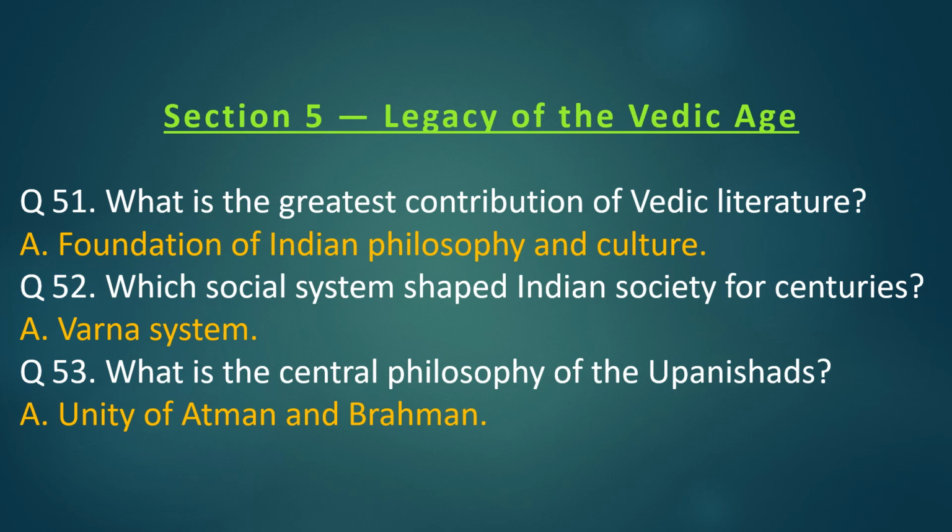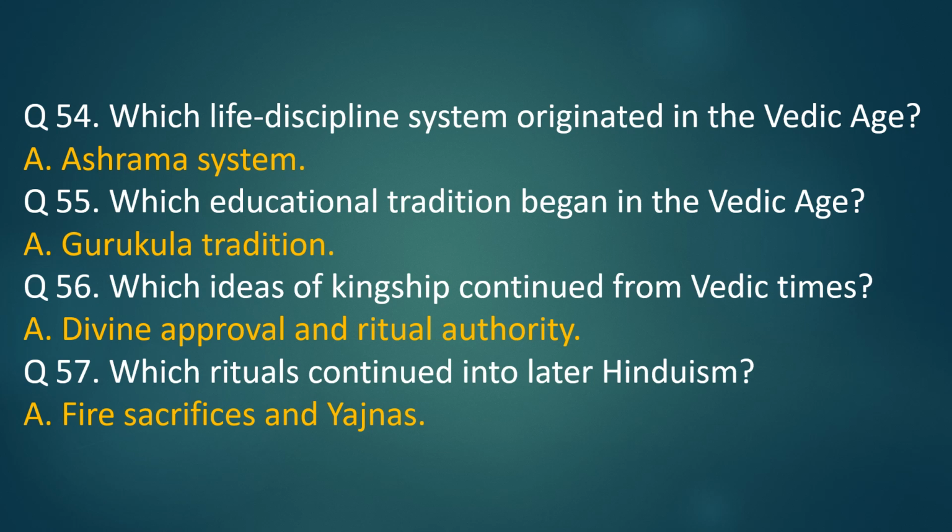Question 52. Which social system shaped Indian society for centuries? Answer. Varna system. Question 53. What is the central philosophy of the Upanishads? Answer. Unity of Atman and Brahman. Question 54. Which life discipline system originated in the Vedic Age? Answer. Ashram system.